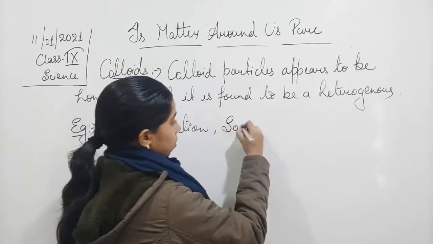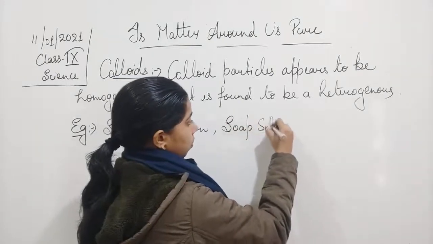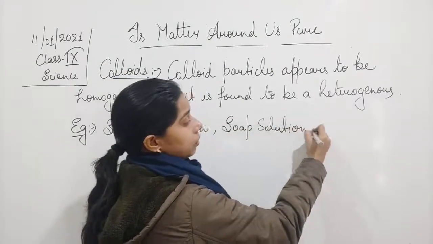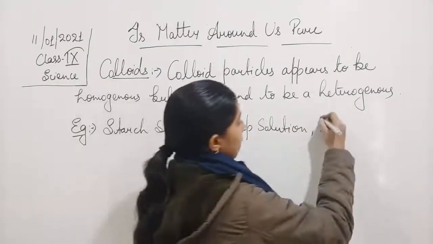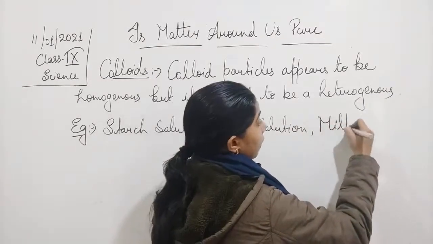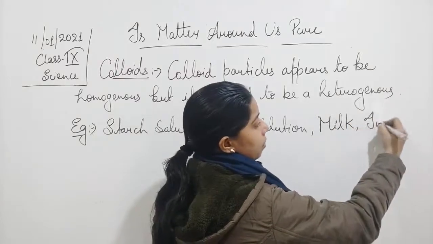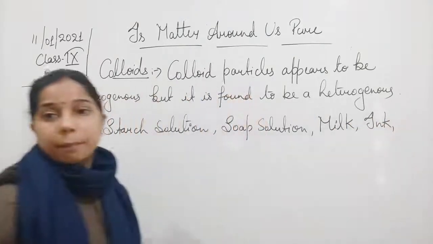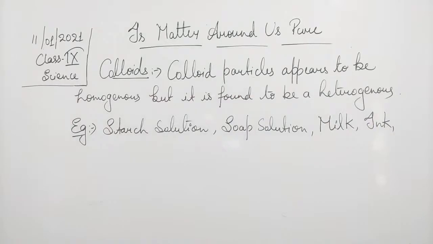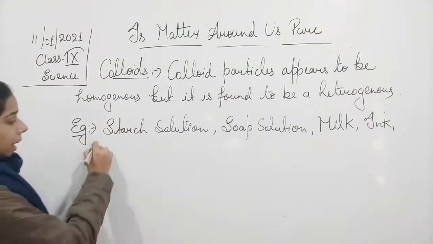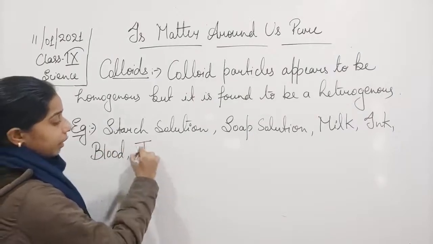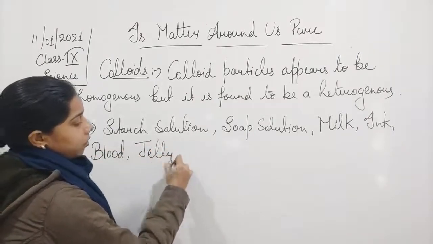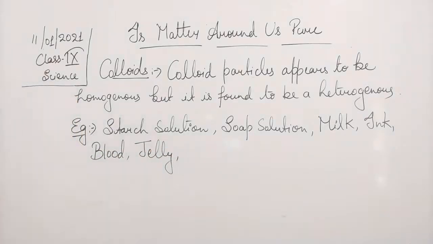Then milk. Milk is also a colloidal solution. Then ink is there, students. Ink is also an example of a colloidal solution. Blood. Then jelly. Jelly-like substances. Jelly is also an example of a colloidal solution.